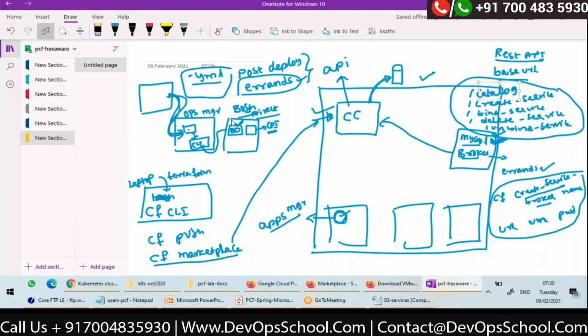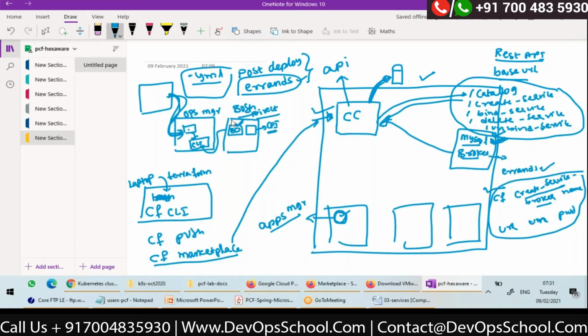Now, I told you that an errand, a post deploy errand, will register the broker by firing this command. So the request goes to CC. CC will store the information like URL, username, password in the database, and immediately it will make a call to /catalog. This is a REST API. It will give the information as a JSON about the catalog of plans.